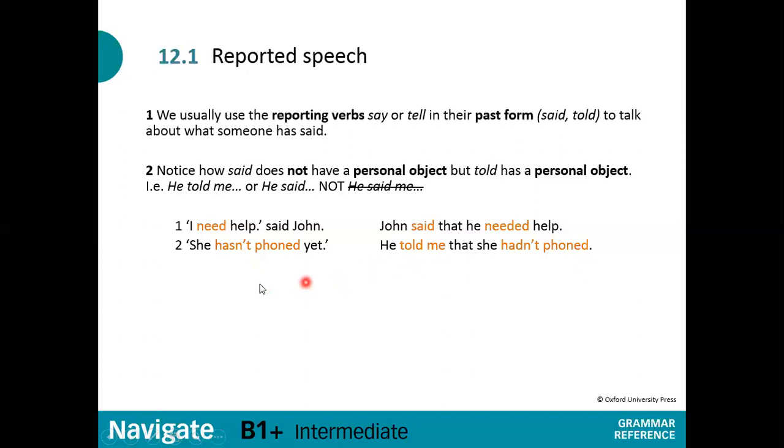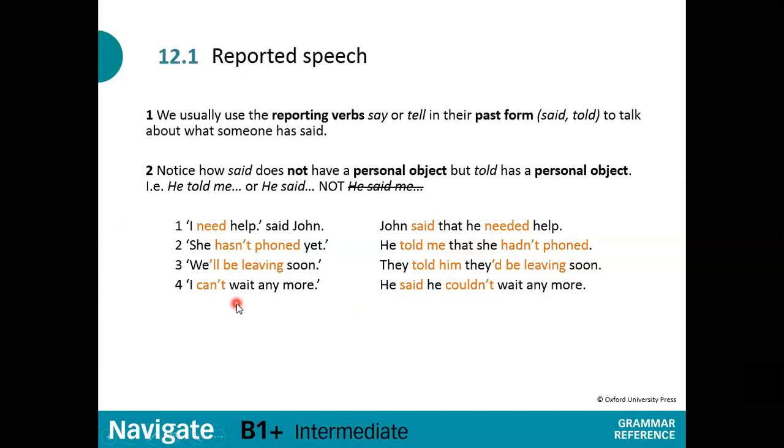Reported speech. Next one. "We'll be leaving soon." So this is future continuous. They told him they'd be leaving soon. Here you can see future continuous in the past. I'm sorry, they'd be leaving, so they would be leaving, from they'll be leaving. Okay, and they told him. After told, you use an object. The object is him in this sentence.